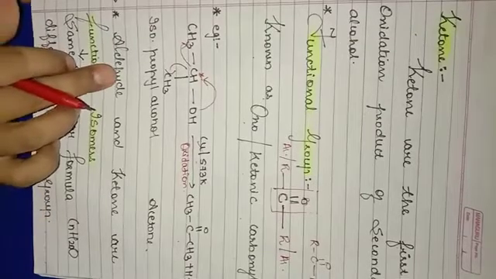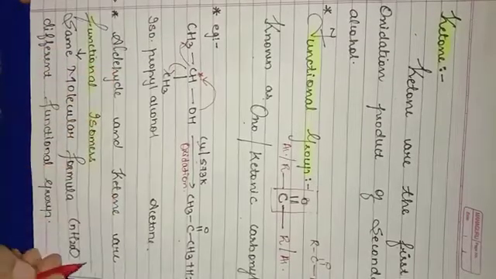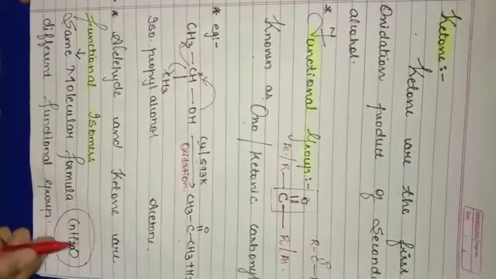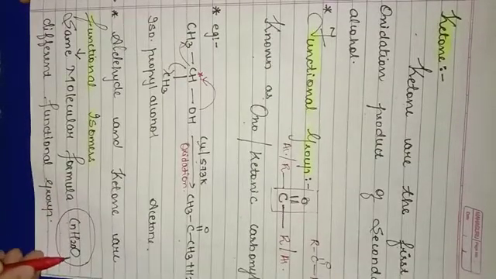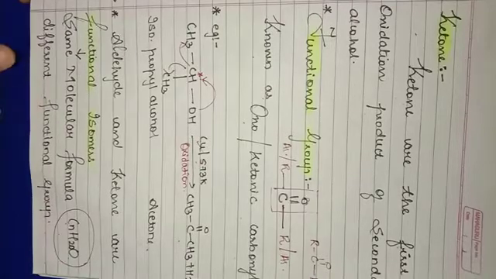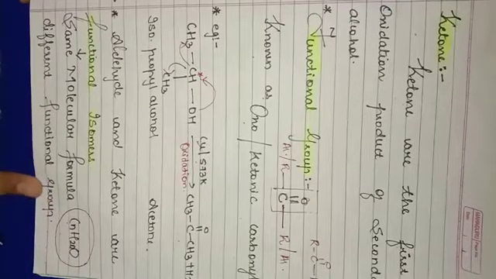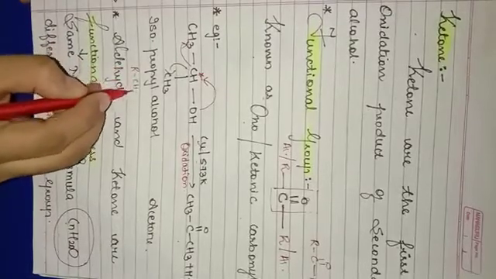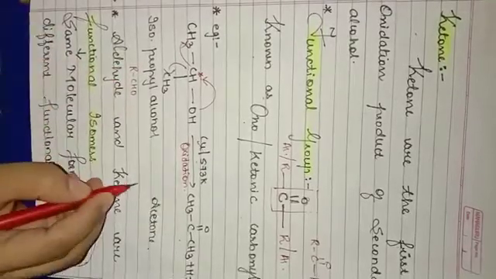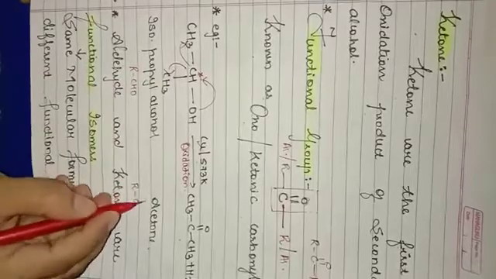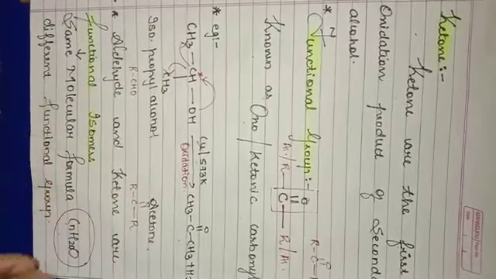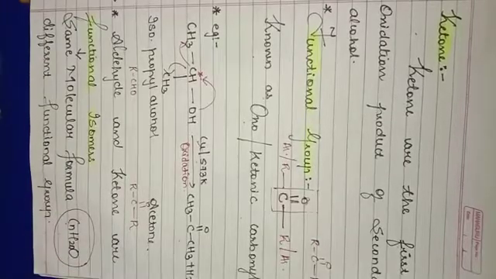Here aldehyde and ketone both have the same molecular formula, that is CnH2nO, but both of them have different functional groups. Aldehyde has the functional group CHO, while ketone has the functional group C double bond O R. So both of them are functional isomers of each other.